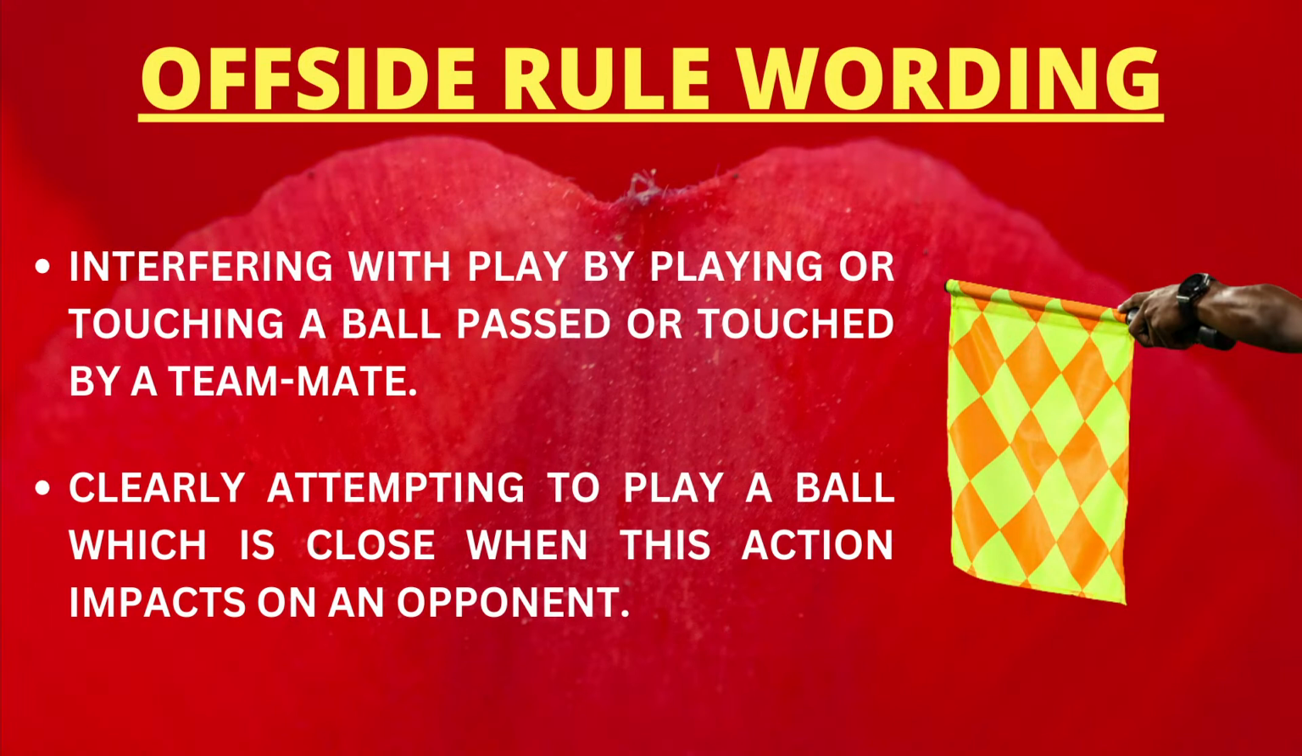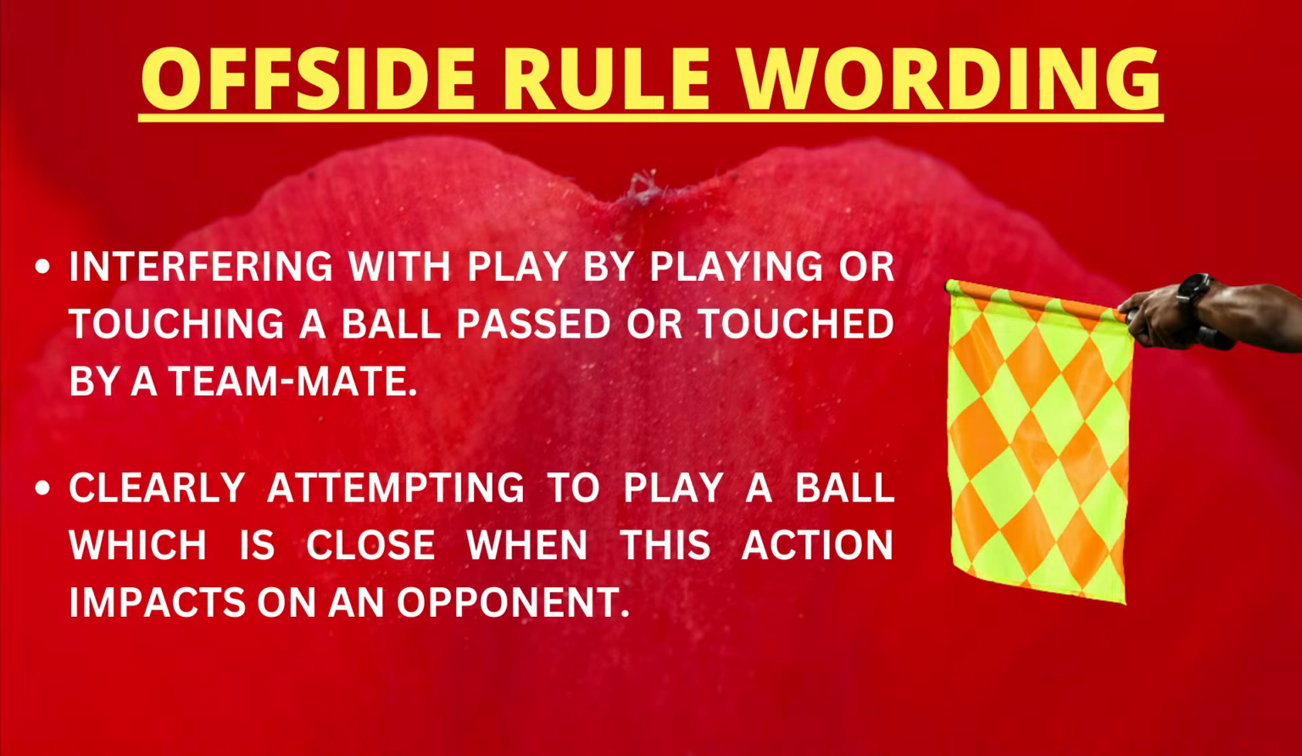The first is that a player is flagged offside when they're interfering with play by playing or touching a ball passed or touched by a teammate, and when they are clearly attempting to play a ball which is close when this action impacts on an opponent. Now, if you go by the first line, interfering with play by playing or touching a ball passed or touched by a teammate, by that metric, Marcus Rashford was not offside, because he was involved in the play, but he didn't touch the ball.